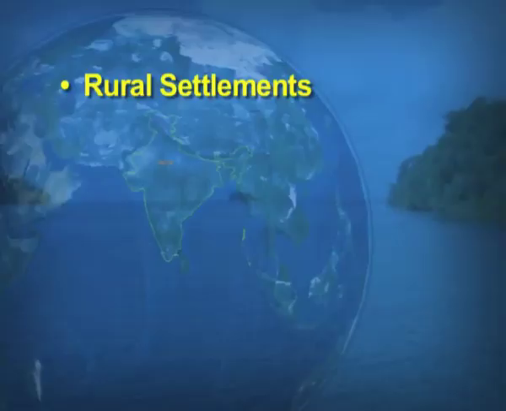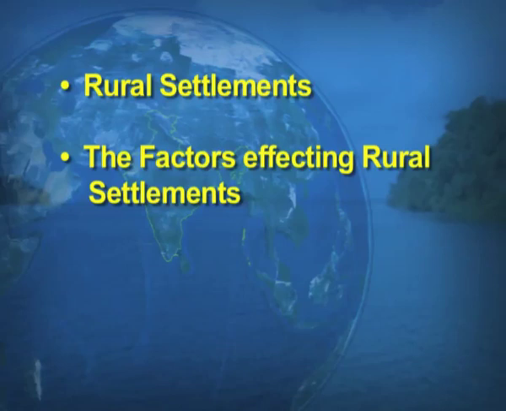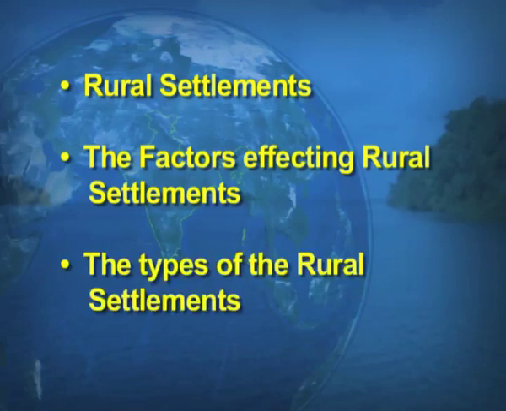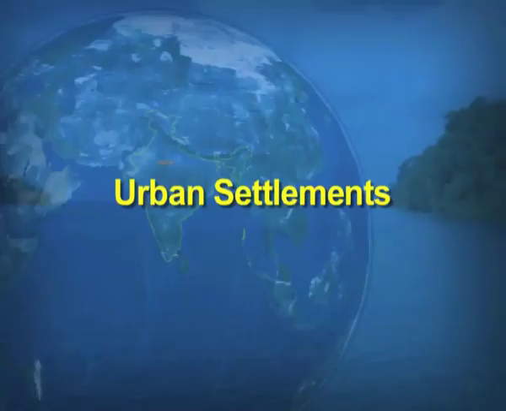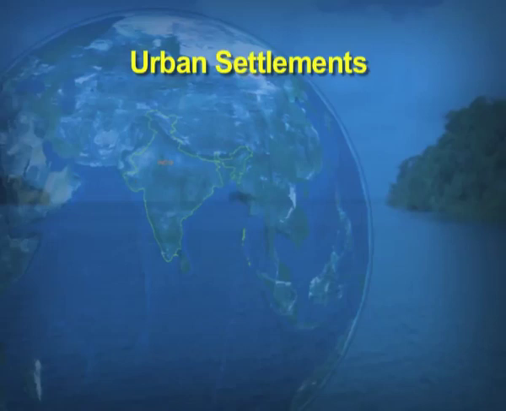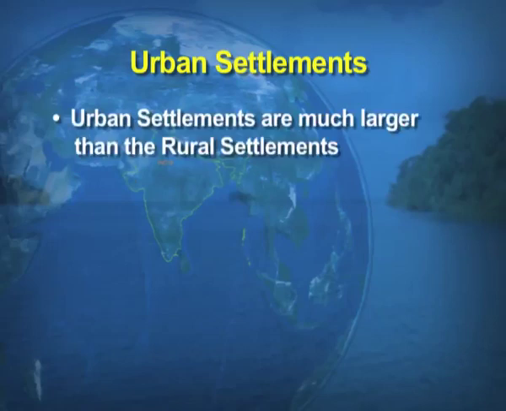Dear children, till now under the chapter Human Settlements, we have discussed the rural settlements, the factors affecting the rural settlements and the types of the rural settlements. And now, we will be talking about the urban settlements. What are the urban settlements? They are much larger than the rural settlements.